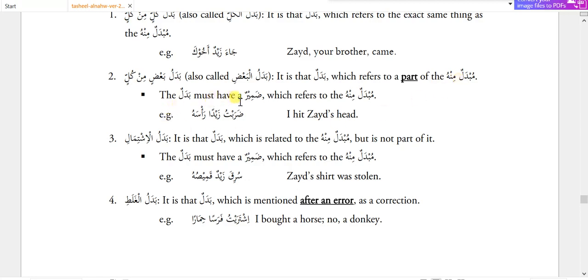The badal must have a zamir which refers to the mubdal minhu, like zarabtu zaidan rasahu, I hit Zaid's head. So here rasahu, the ras meaning head, is a part of Zaid, not the whole Zaid. So when I say only zarabtu zaidan, it means I hit Zaid. So this sentence seems like I hit the whole Zaid's body. When we add rasahu, the rasahu is telling us that it is not the whole part but his head only.